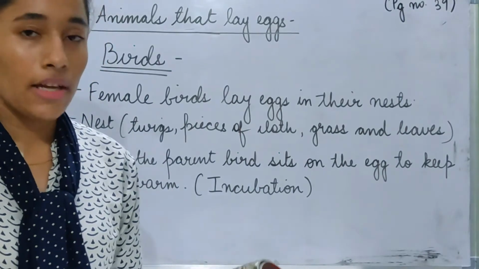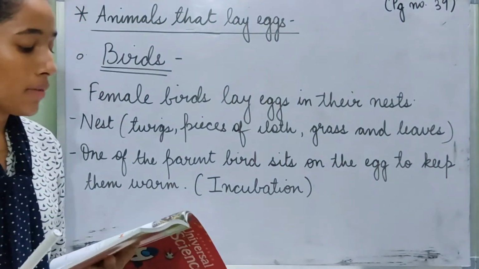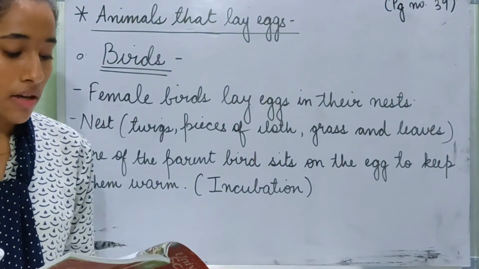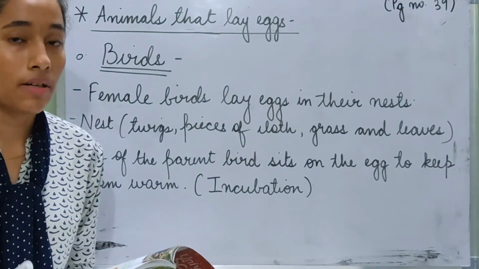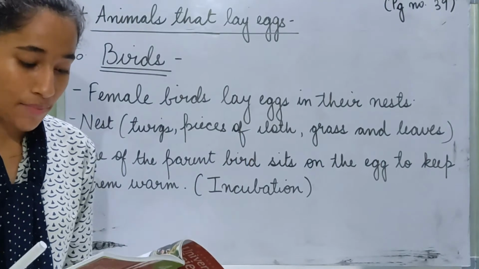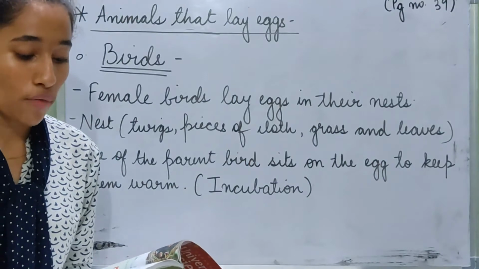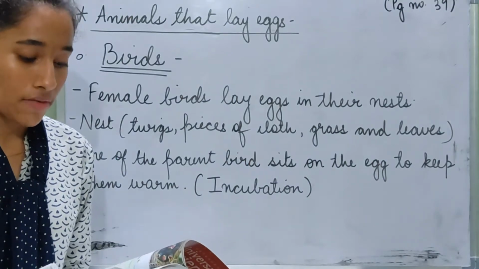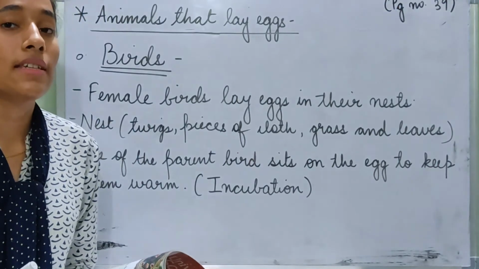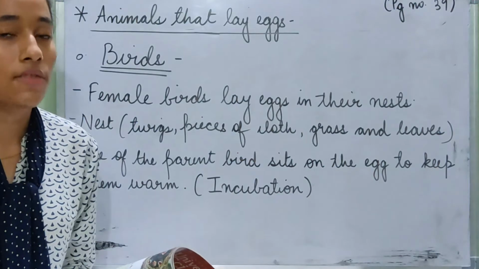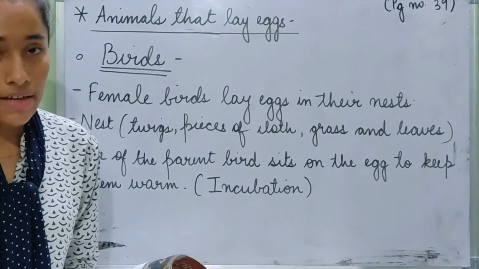I will read and then you have to repeat after me. Female birds lay eggs in their nests. We learnt in class 3rd that female birds lay eggs in their nests. They build their nests by using different materials such as twigs, pieces of old cloth, grass and leaves. When we look at a nest, we see that it is made up of different materials like twigs, pieces of cloth, grass and leaves.